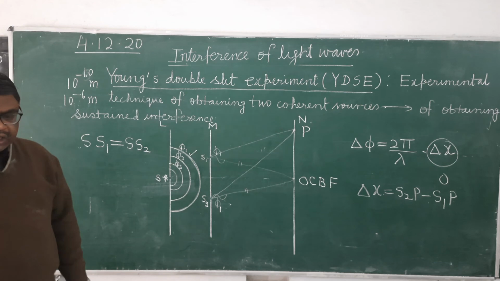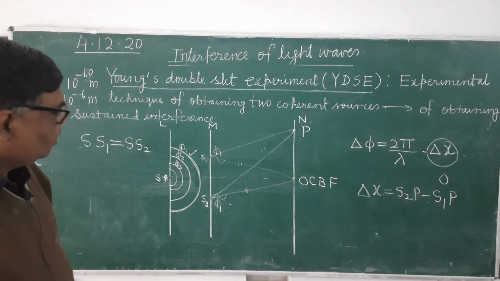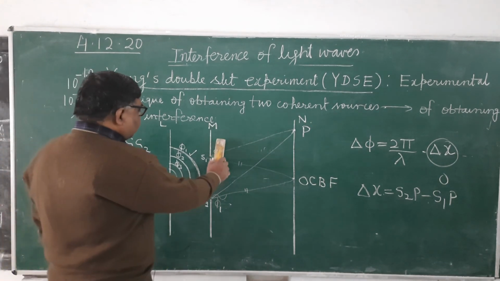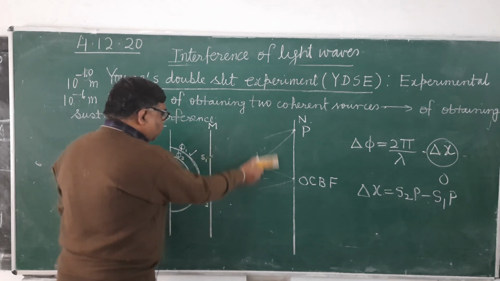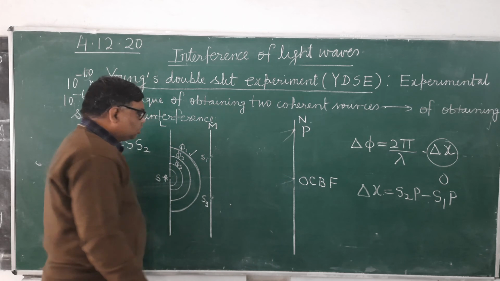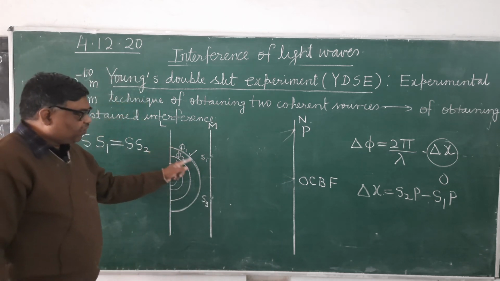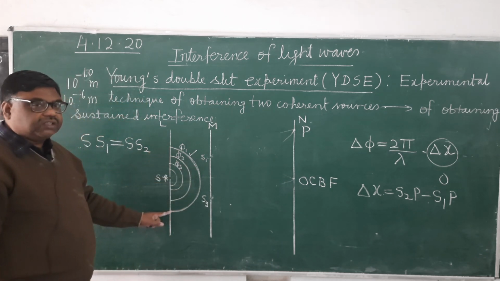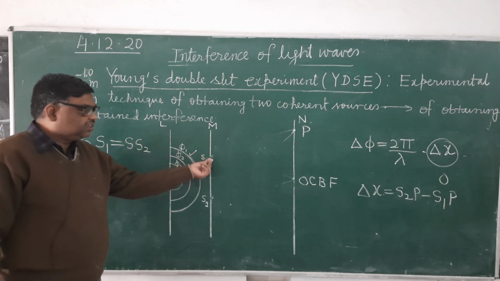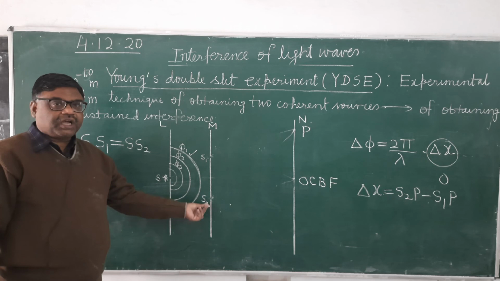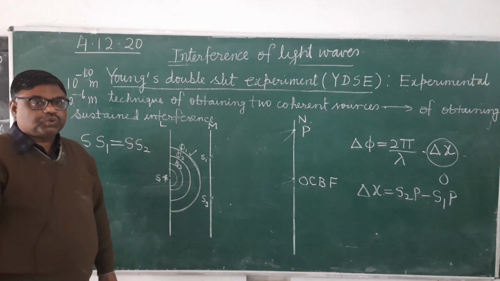So see here once again in what way S1 and S2 become coherent sources. When a cylindrical wave front of some phase reaches S1, at the same time it also reaches S2.